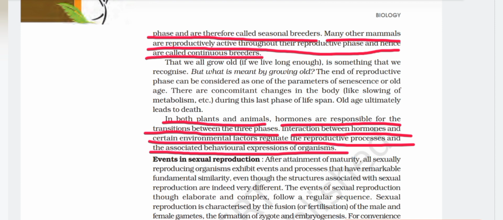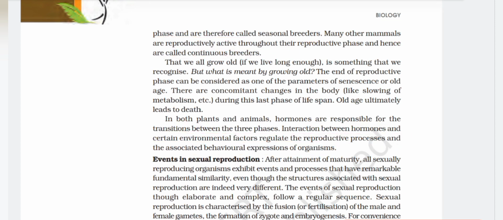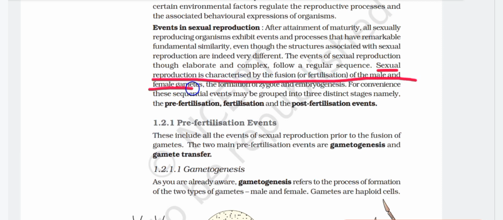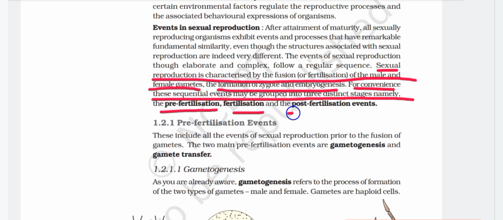Events in sexual reproduction. After attainment of maturity, all sexually reproducing organisms exhibit events and processes that have remarkable fundamental similarity, even though the structures associated with sexual reproduction are indeed very different. The events of sexual reproduction, though elaborate and complex, follow a regular sequence. Sexual reproduction is characterized by the fusion or fertilization of the male and female gametes, the formation of zygote and embryogenesis. For convenience, these sequential events may be grouped into three distinct stages, namely the pre-fertilization, fertilization and the post-fertilization